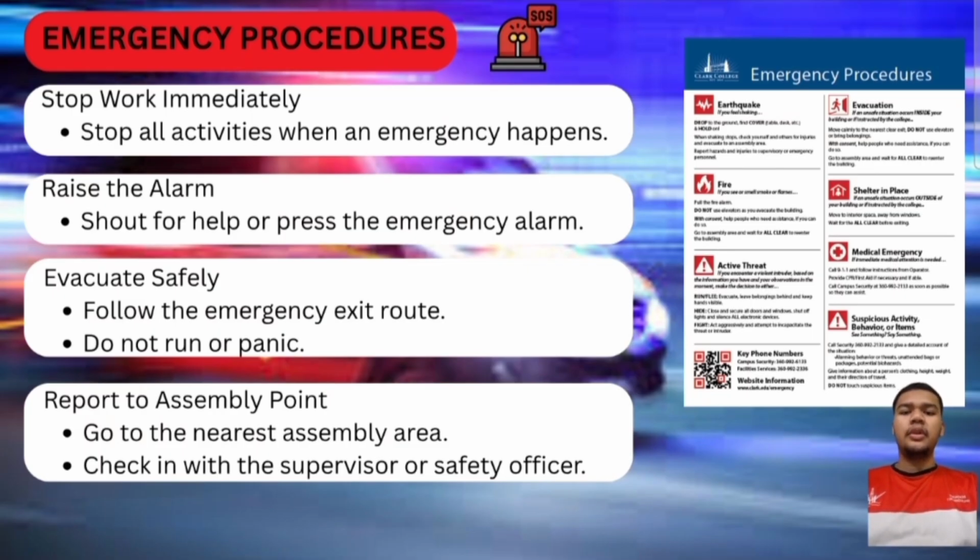This slide explains what to do in case of an emergency on site. First, stop work immediately. As soon as an emergency happens, all activity must stop right away. Next, raise the alarm. You can shout for help or press the emergency alarm button to alert others. Then, evacuate safely. Follow the emergency exit route, and remember, do not run or panic. Finally, report to the assembly point. Go to the nearest assembly area and check in with your supervisor or the safety officer. Following these steps can help save lives and keep everyone safe during an emergency.